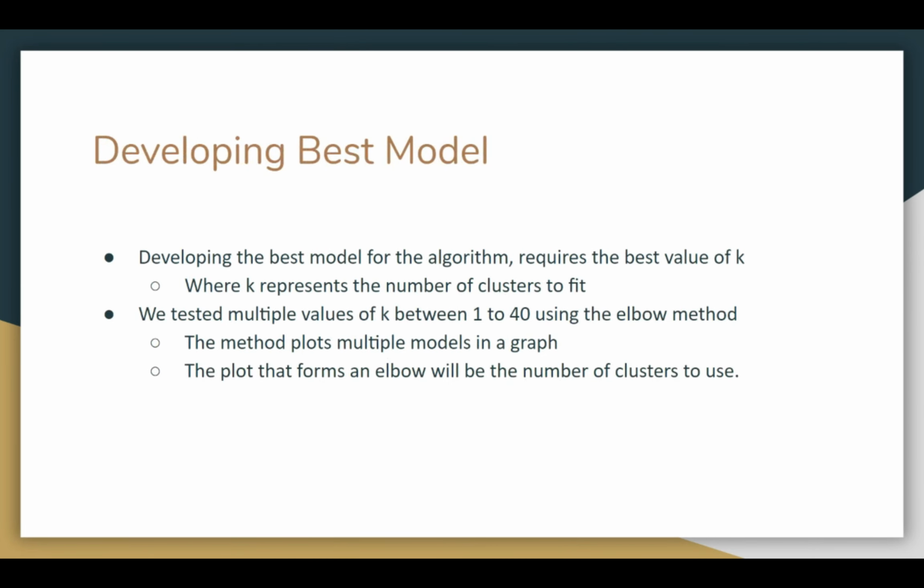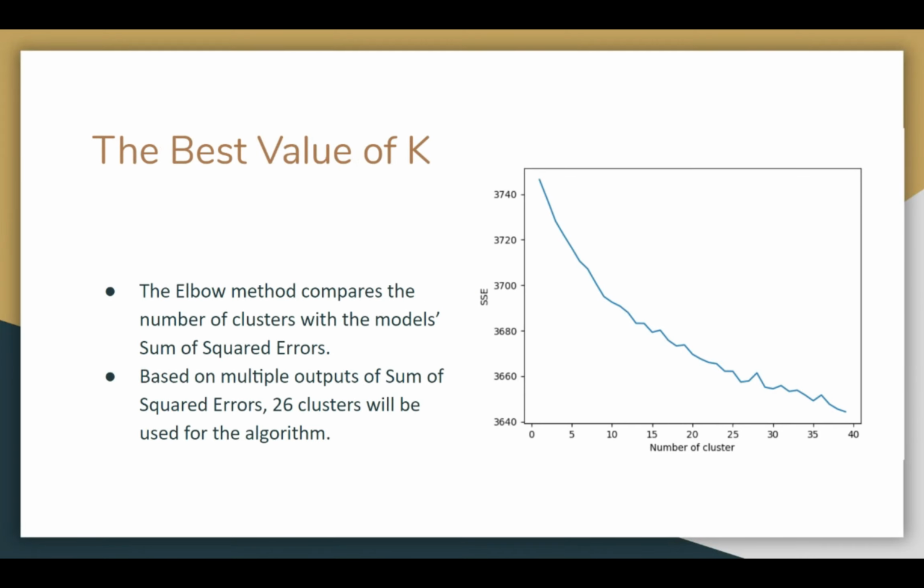In order to find the best model for our problem, we have to find what our best K is. To find our best K, we use the elbow method, which requires us to test values of K between 1 and 40, 40 being our chosen number, and compute the SSE alongside it. In the next slide, we can see a graph for this elbow method. This gives us the number of clusters and the corresponding SSE for it. And we can see that the more clusters we add, the more the SSE goes down.